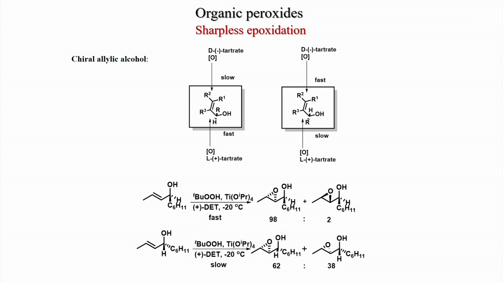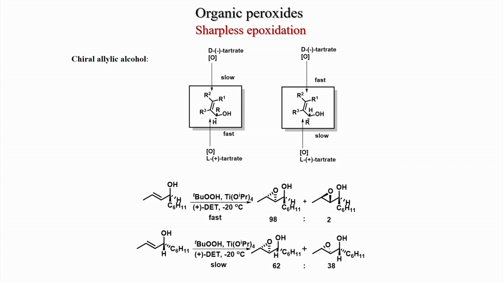This is a clear example of this compound, a chiral secondary allylic alcohol. If you see, there is a cyclohexyl group, and if we draw it this way, the OH group is in the plane and this is up and down. In this case the top face of the substrate is blocked, and plus tartrate can react from the down face. So, this reaction will be very fast if you give the plus tartrate and you get the down epoxide, and this epoxide is the minor case from the top face. So, this reaction will be much slower.